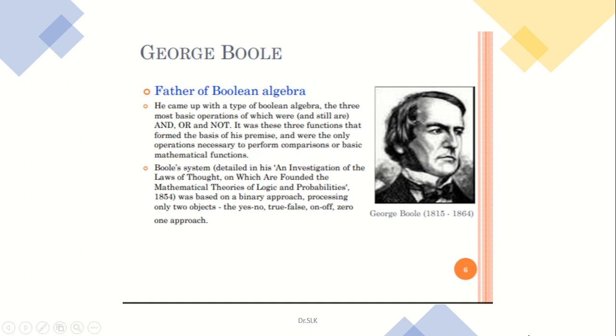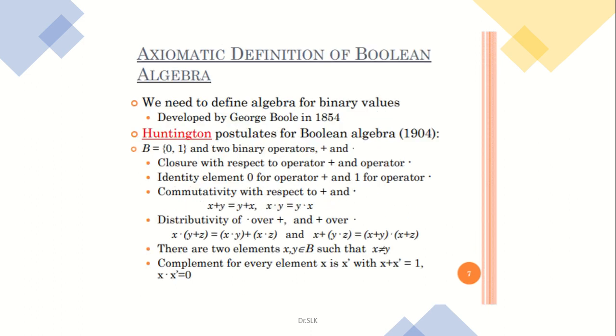It was based on the binary approach, processing only two objects: yes or no, true or false, on or off, 0 and 1. For example, on our household appliances, when a switch is in the on condition, we can say it is at 1. When the switch is in the off condition, we can say in Boolean terms that it is at level 0. Levels can be estimated with the help of Boolean algebra.